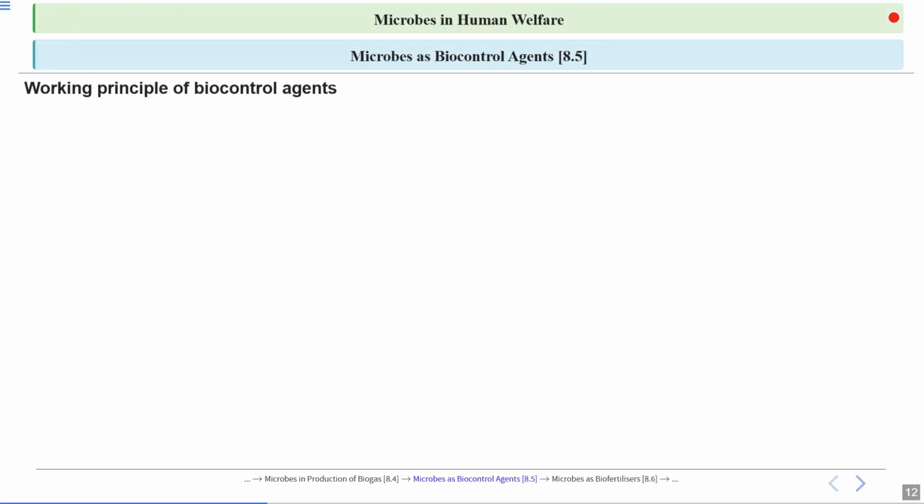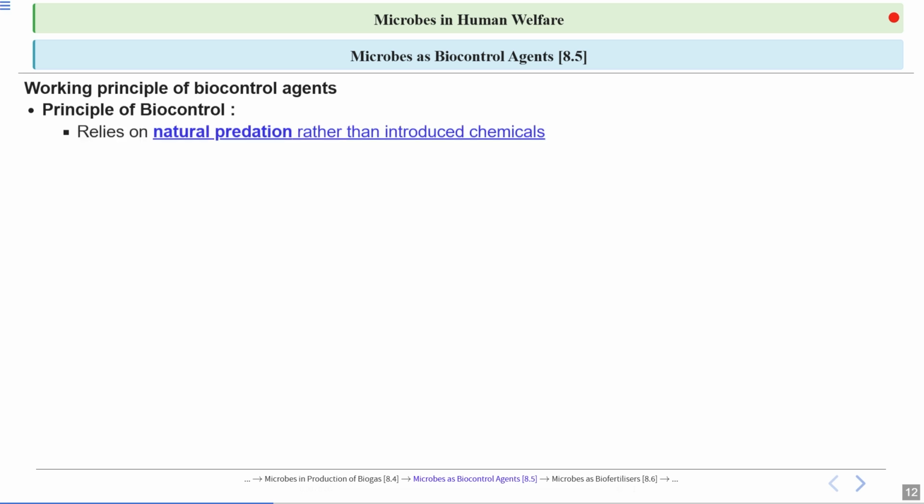Now, what is the working principle of biocontrol agents? Let's talk about this. This relies on natural predation rather than introduced chemicals. The biocontrol agent that we introduce, the living organism that we introduce in the ecosystem or the agricultural fields, is the natural predator of a specific prey.